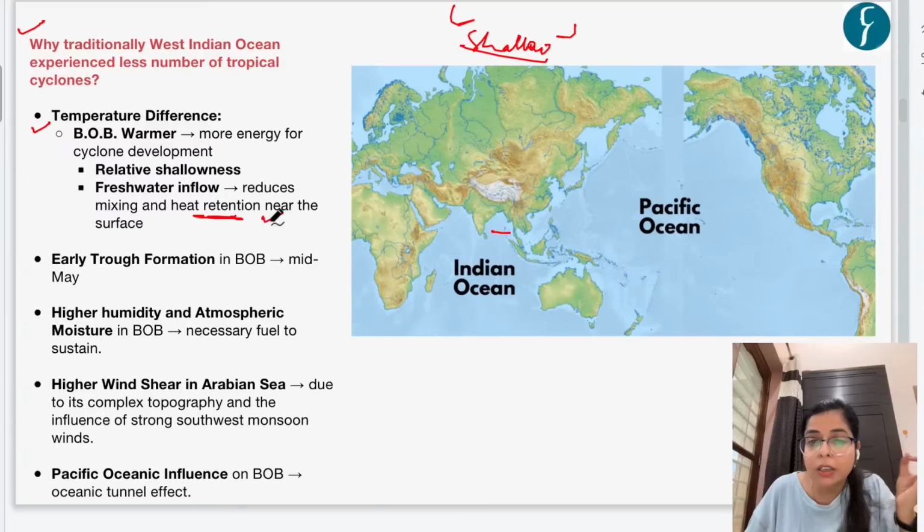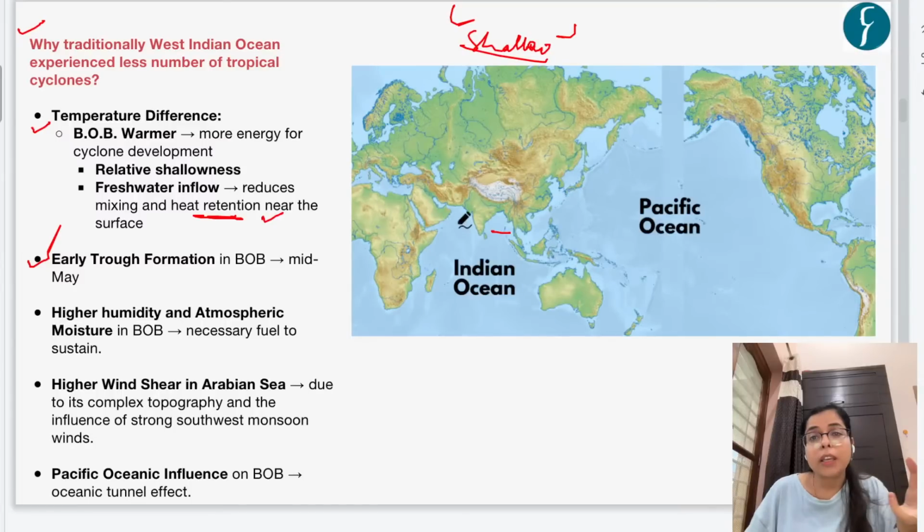Okay, this is the first reason, the temperature difference between the Bay of Bengal and the Arabian Sea. And we all know that the warmer the water body, the more chances for cyclonic occurrence or formation. Okay. The second thing is early trough formation in the Bay of Bengal. We have seen that for the formation of cyclones, we need low pressure systems, right? And there is an early low pressure trough formation in the Bay of Bengal.